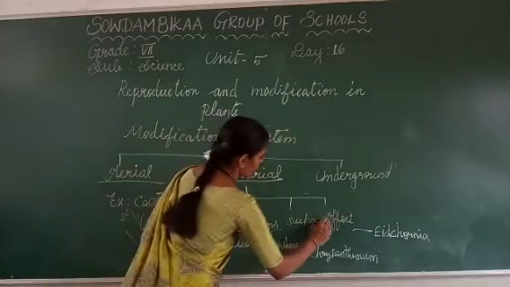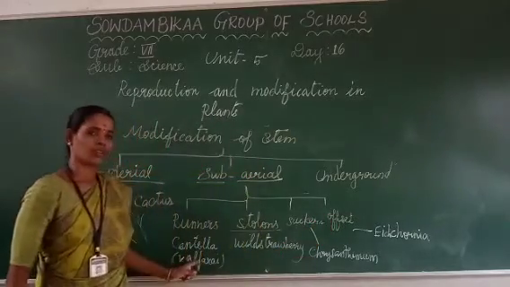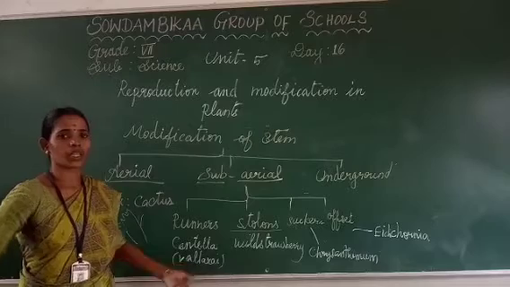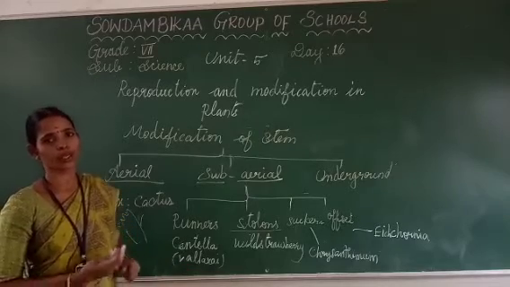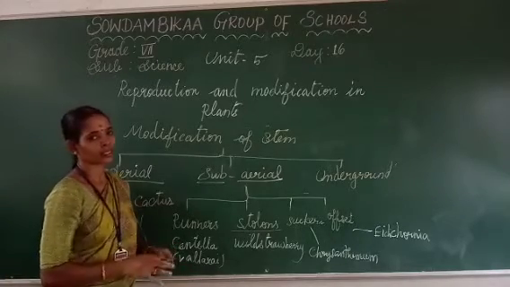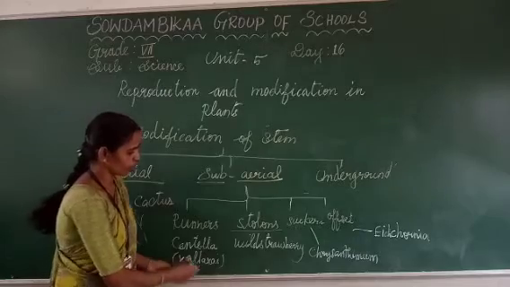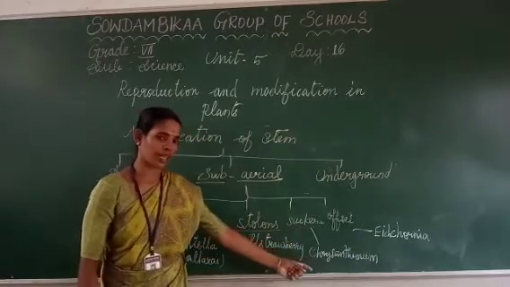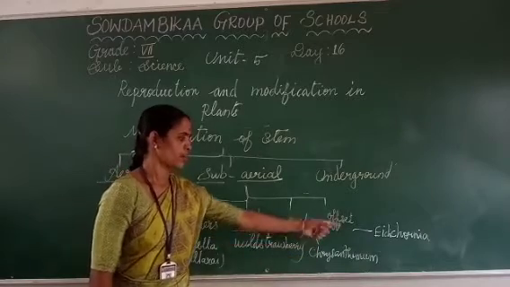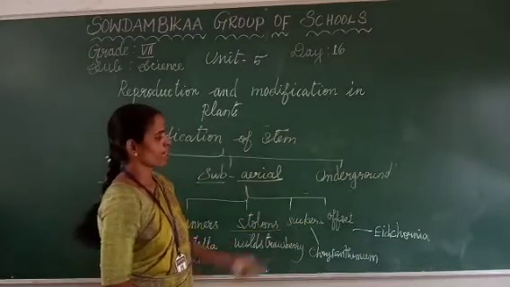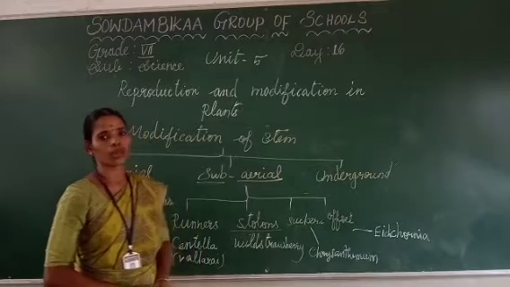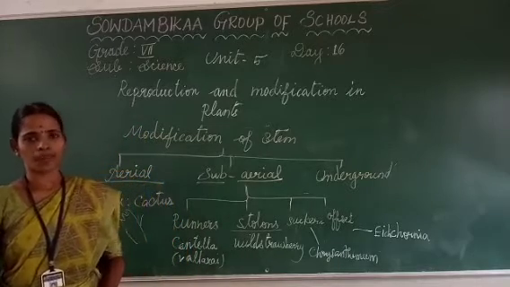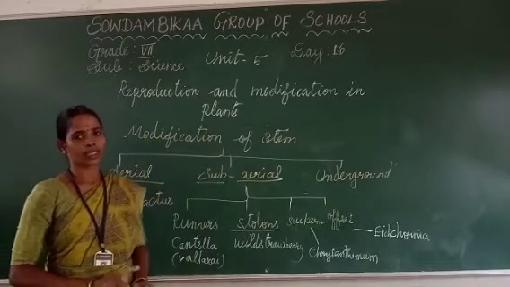Runners, we can give the example of Scintilla. How it is going to be modified: the new plant is going to be produced from the parent. Now let us see one by one. The second one is wild strawberry, suckers example of chrysanthemum, offset example of eichhornia, as well as underground stem also having 4 types: corm, rhizome, tuber and then bulb.